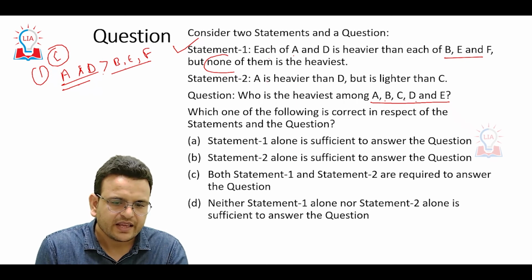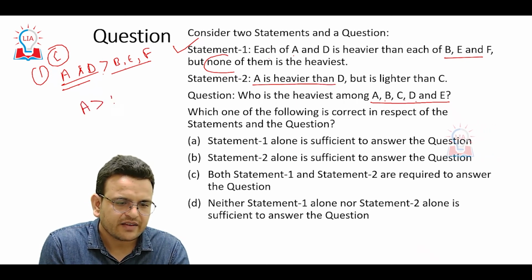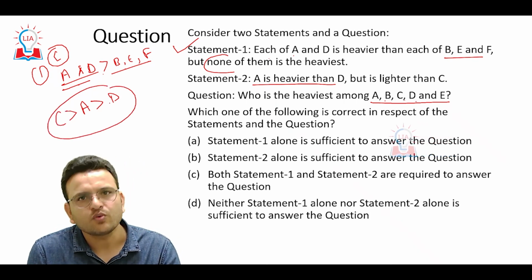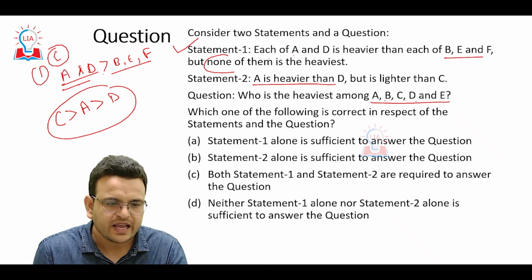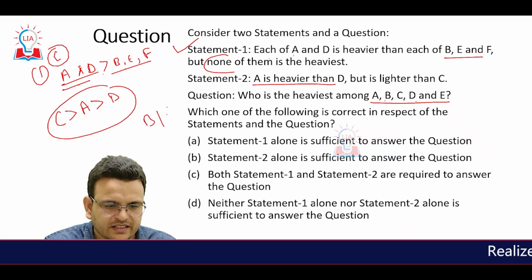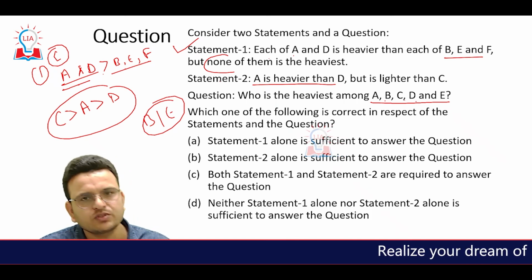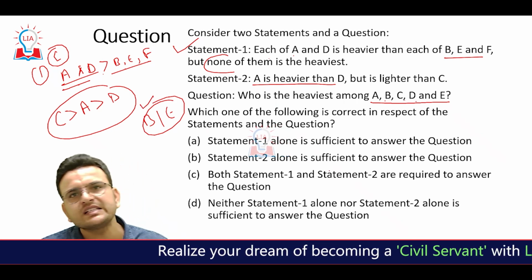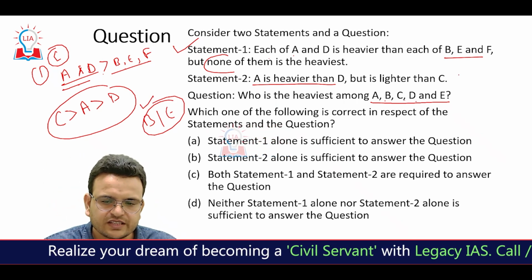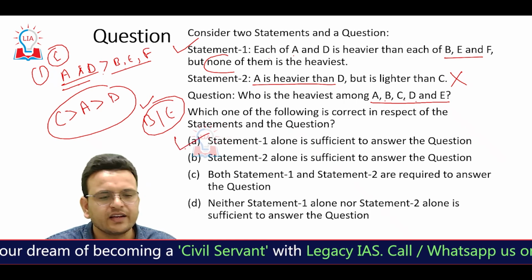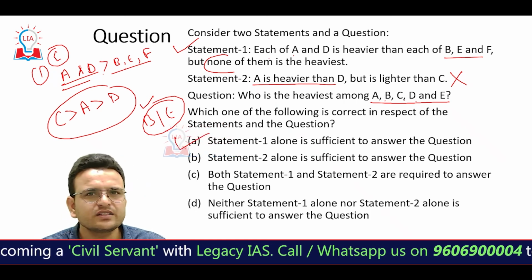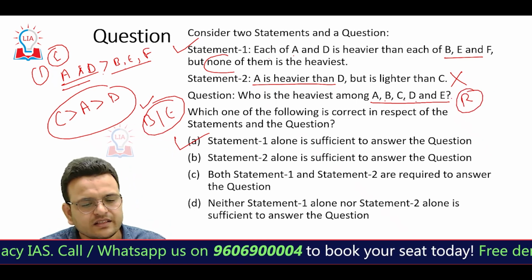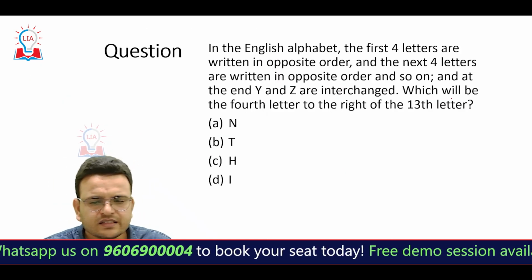Statement number 2, A is heavier than D and lighter than C. Okay, this statement alone is not sufficient to give the answer, because we already have 2 more members, B and E. Statement number 2 does not give information about B and E, so we can say that statement number 2 alone is not sufficient to give the answer. So the answer will be A. Hope you are able to understand. I can say that this question again requires basic understanding of reasoning. If you have basic understanding of reasoning, then this question becomes very easy. Let's see one more question.